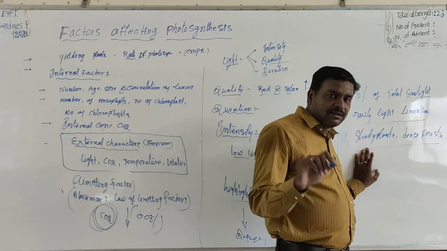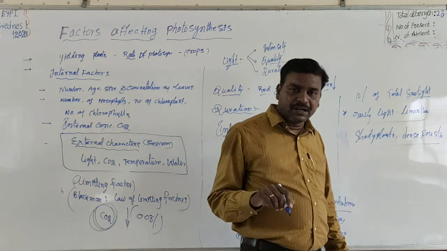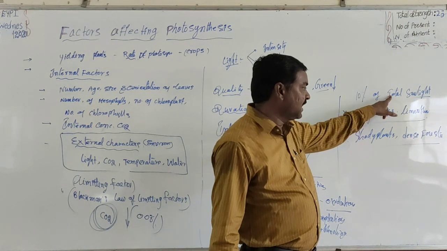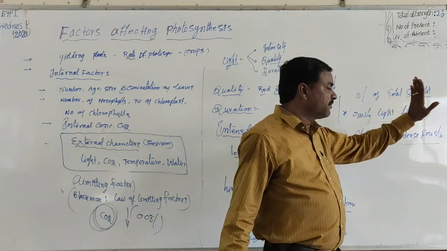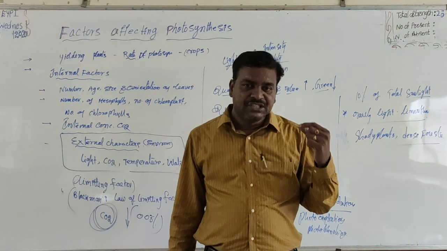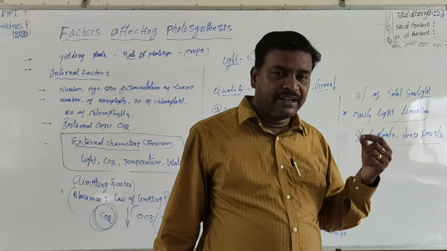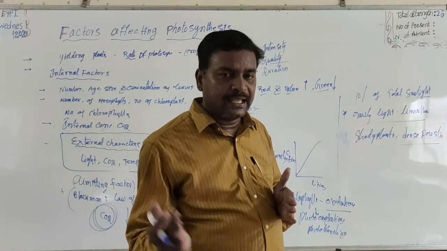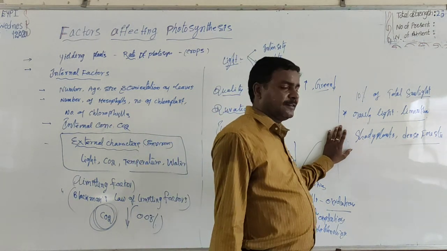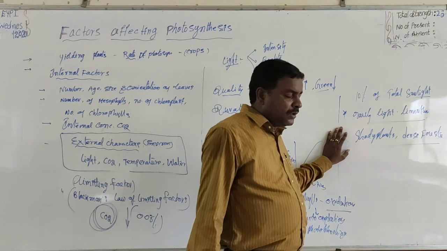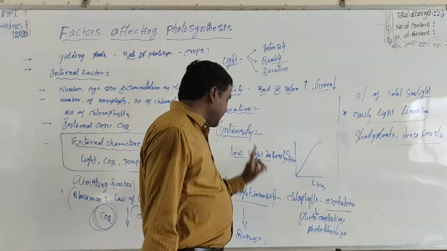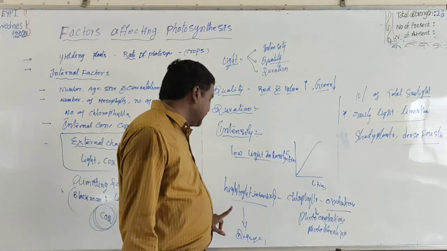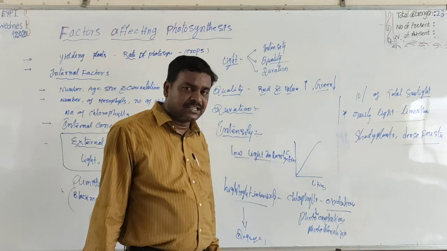Otherwise, light is not a limiting factor for photosynthesis, because most plants are saturated at 10% of absorbed sunlight. Only shady plants and plants found in very dense forests, in these plants only, light very rarely acts as a limiting factor. Okay? Why in high light intensities does the rate decrease? There is no linear relationship at high light intensities.